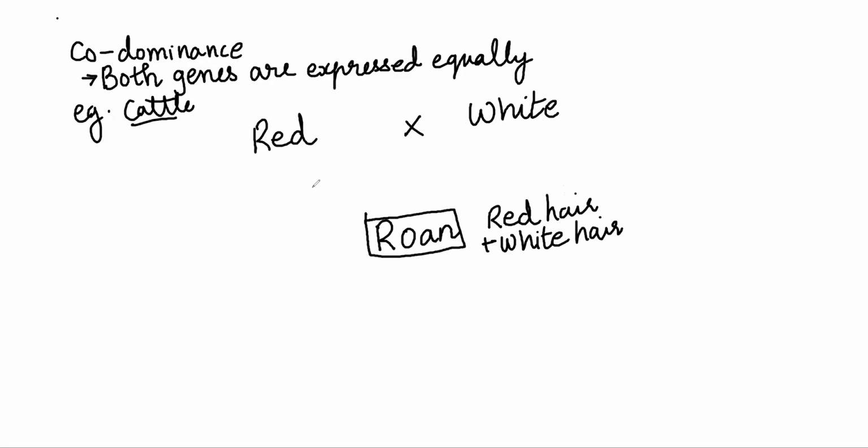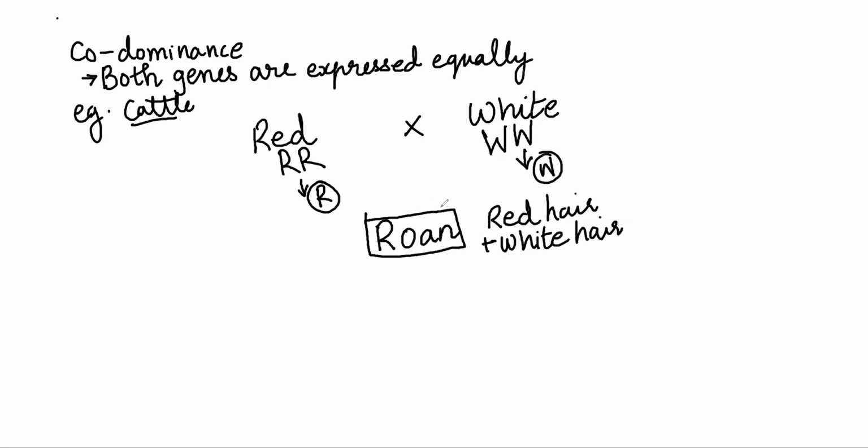Now here, normally for red and white I would write capital R, small r. But because it is codominant, I'll have to write capital R and I will have to write capital W because they are both dominant, right? Co means along with.